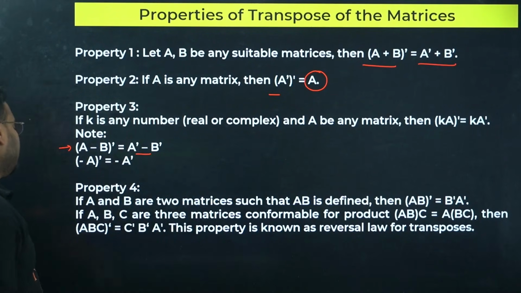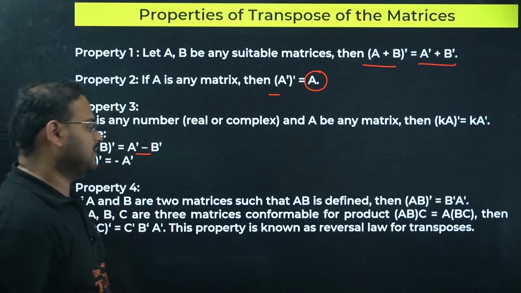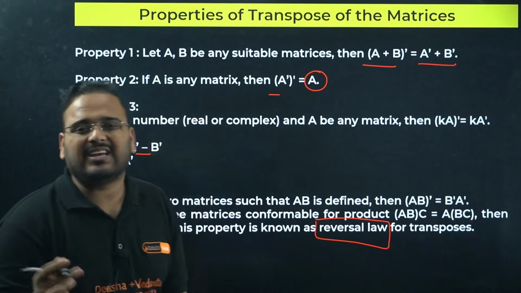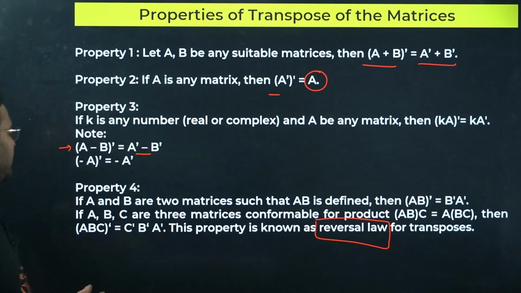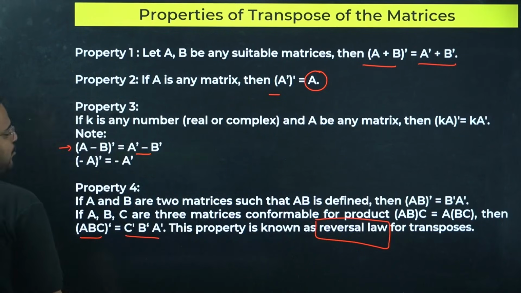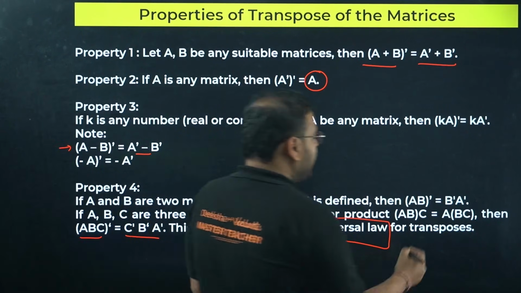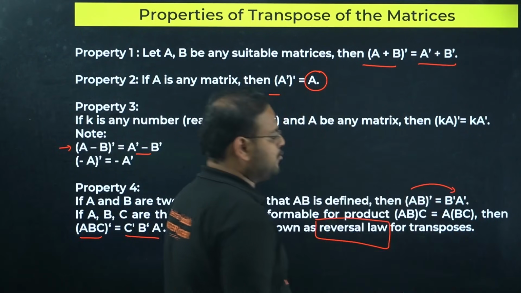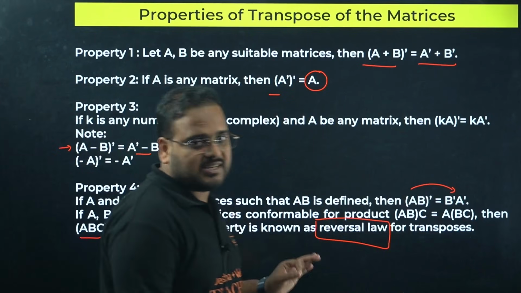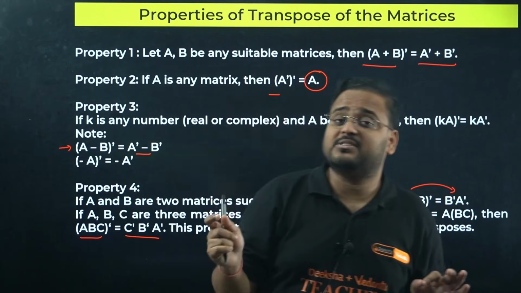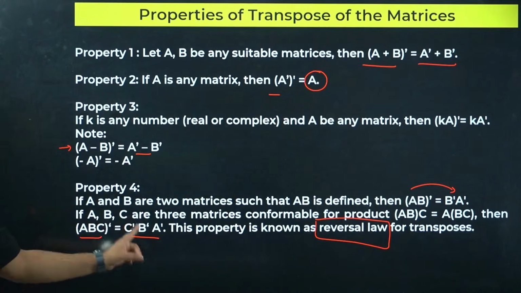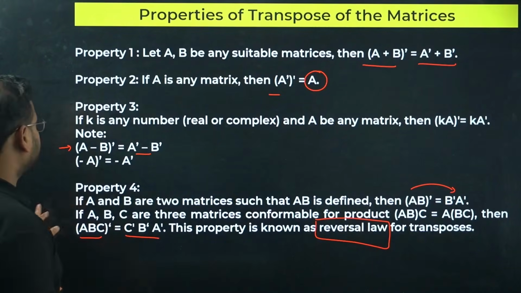Property 4. This is called the reversal law. If you have 2, 3, any number of matrices multiplied, so if you have ABC, it becomes CBA if you take transpose. If you have AB, it becomes BA if you take transpose. Got it? So when you take the product of matrices and apply transpose on the product, the reversal law acts there. ABC transpose becomes C dash B dash A dash.